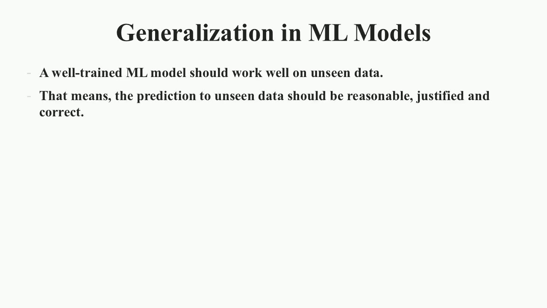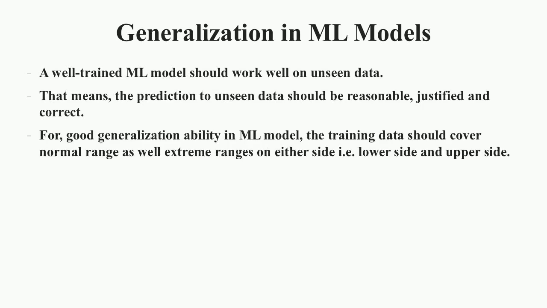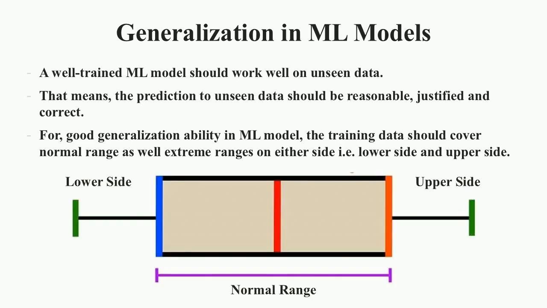The prediction on unseen data should be reasonably correct and justified. Generalization techniques help in training the machine learning model with a well-shuffled data set, and ensure that the entire data is exposed to the model during the training session. Also, the data set should cover the normal range as well as extreme ranges on both sides, that means on the lower and upper side both. In other words, the data may contain some outliers on either side of the normal range for a robust training data set and training of the model.